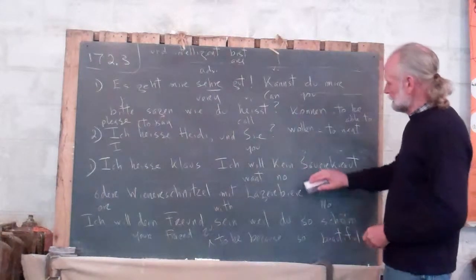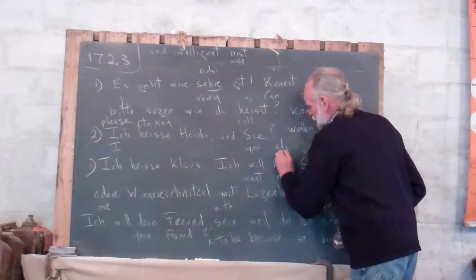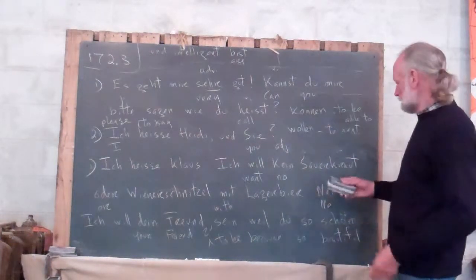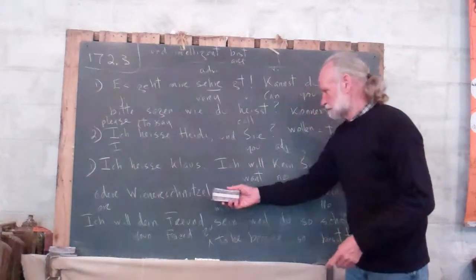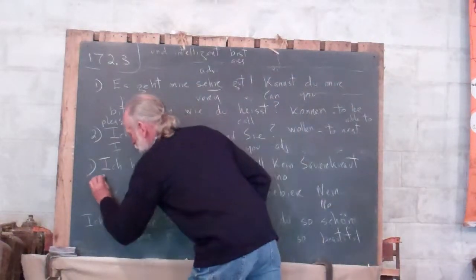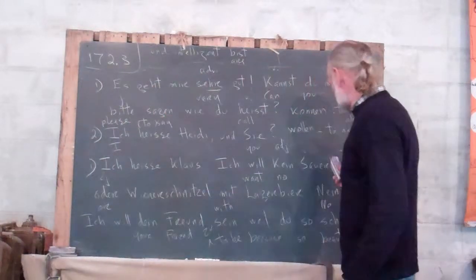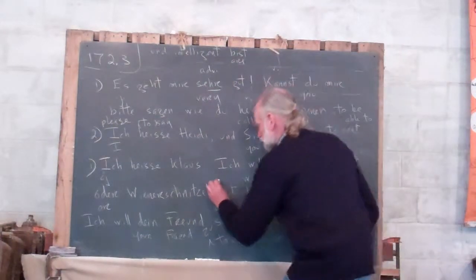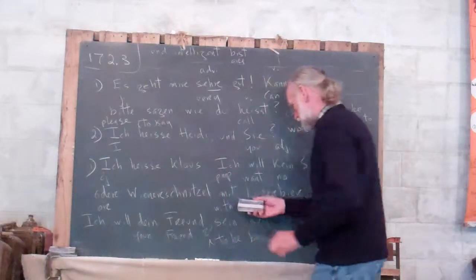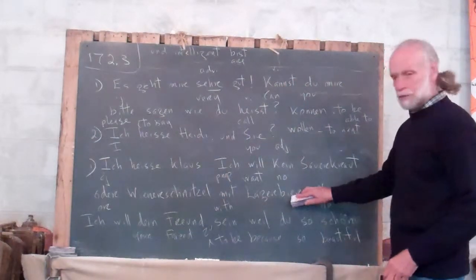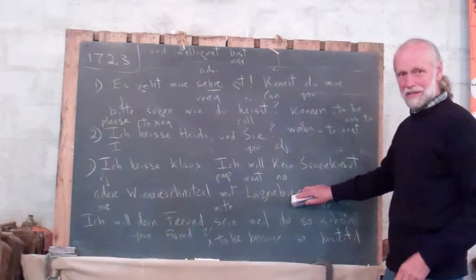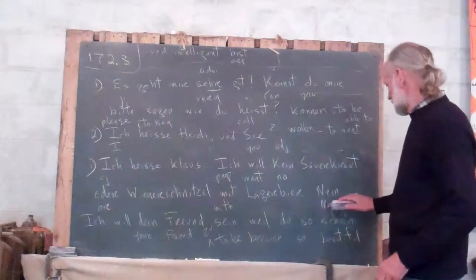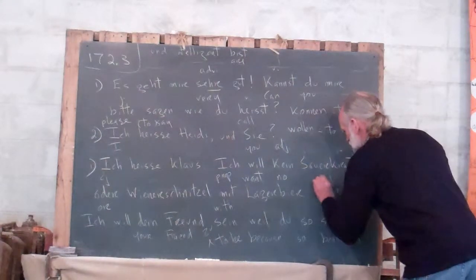"Ich will kein." "Kein" is an adjective here. "Kein Sauerkraut", noun. "Oder Wiener Schnitzel." "Oder" is a conjunction. I don't know if you really need to write these down. "Oder" means or. "Mit" is a preposition. "Mit Lagerbier." "Das Bier. Das Bier." It's neuter. "Das Bier." "Nein." This is an interjection.